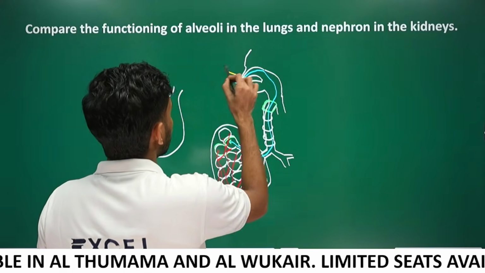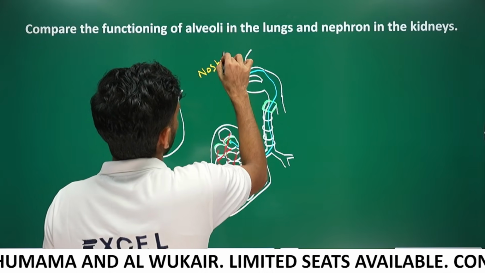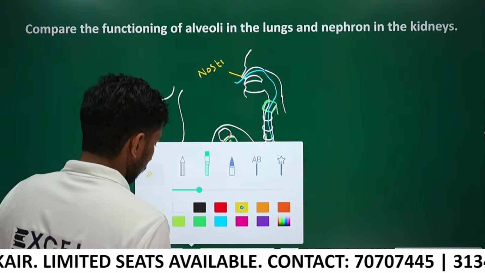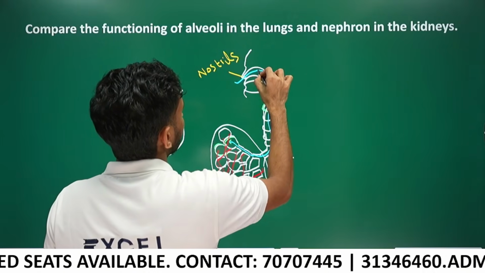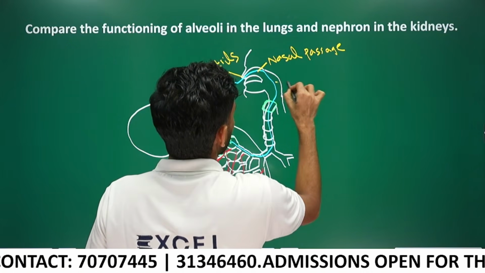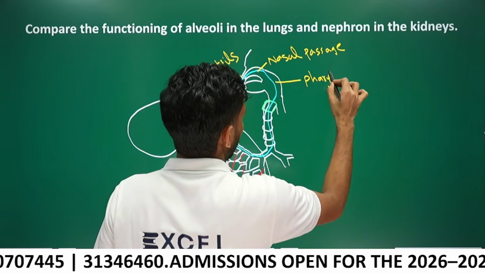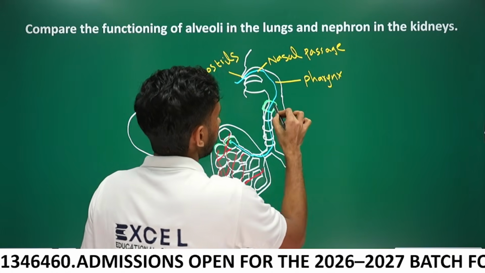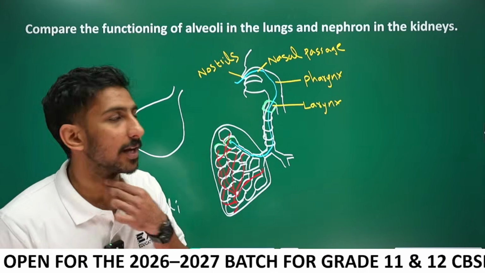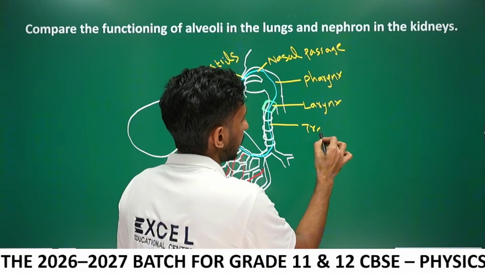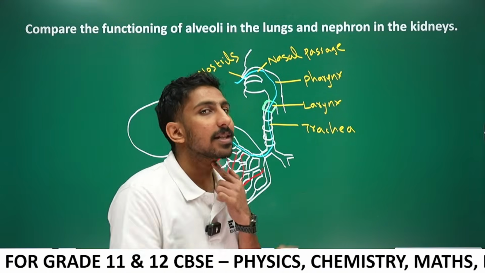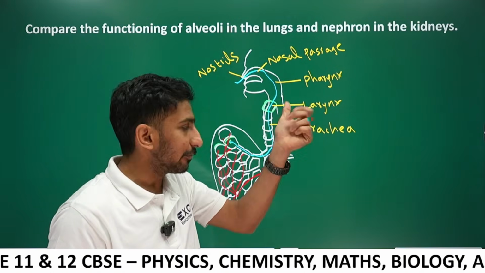This part is called nostrils, external nostrils. And this part is called nasal cavity or nasal passage. This part is called pharynx, the common passage for food and air. And this part is called larynx. Larynx is the cartilaginous box, that is our voice box. Okay, and you know this part is called trachea. Trachea is supported by C-shaped cartilaginous rings. What is the function of these cartilaginous rings? That prevents collapsing of trachea.